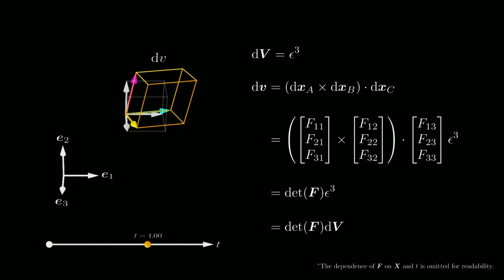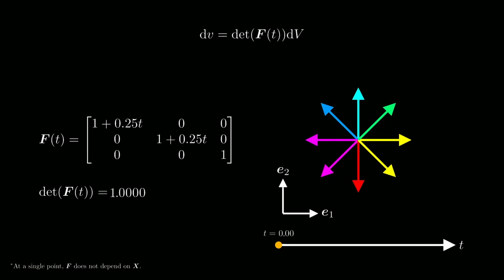So we can see that the formula dv equals the determinant of F times dV is indeed true. Okay, after having derived the formula, let's take a look at some examples to see what this formula actually means. At time t equals 0, the determinant is 1. This makes sense because the undeformed and deformed volumes are equal in the beginning. During the deformation, the determinant changes. For this example, the determinant is greater than 1, which means that the volume is expanding.